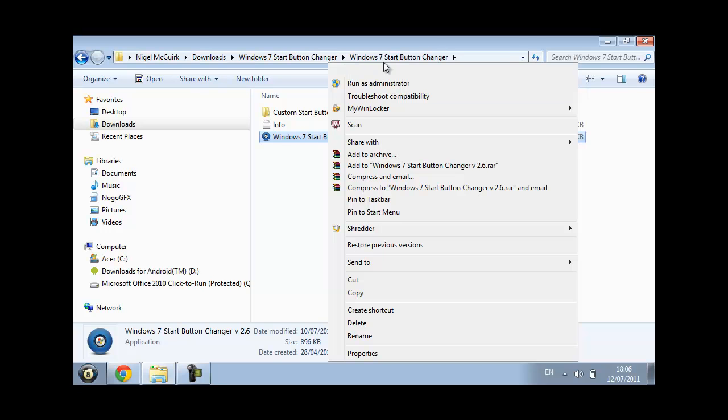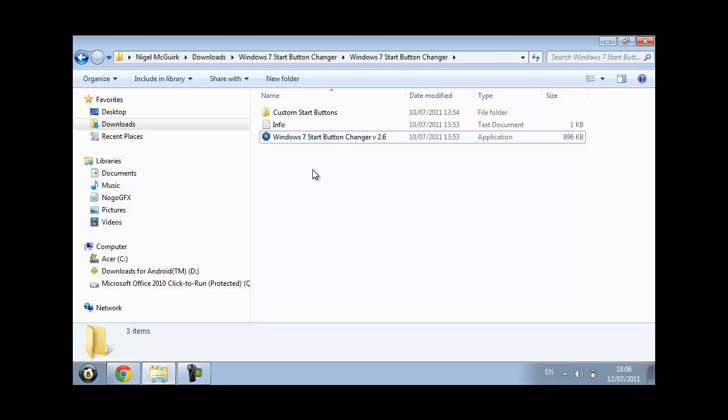26, and then you're gonna run as administrator. If you don't run as administrator, it won't work. It doesn't work for anyone. You could try, but it won't work. It will open, but you won't be able to change it. So I'm gonna do that now. Run as administrator.